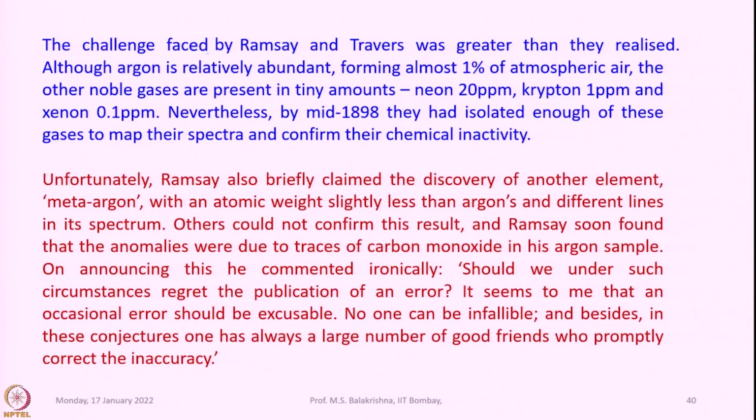The challenge facing Ramsay and Travers was greater than they realized. Although argon is relatively abundant, forming almost 1% of atmospheric air, the other noble gases are present in very tiny amounts: neon about 20 parts per million, krypton 1 part per million and xenon 0.1 ppm. Nevertheless, by mid 1898 they had isolated enough of these gases to map their spectra and confirm their chemical inactivity and also their chemical identity.